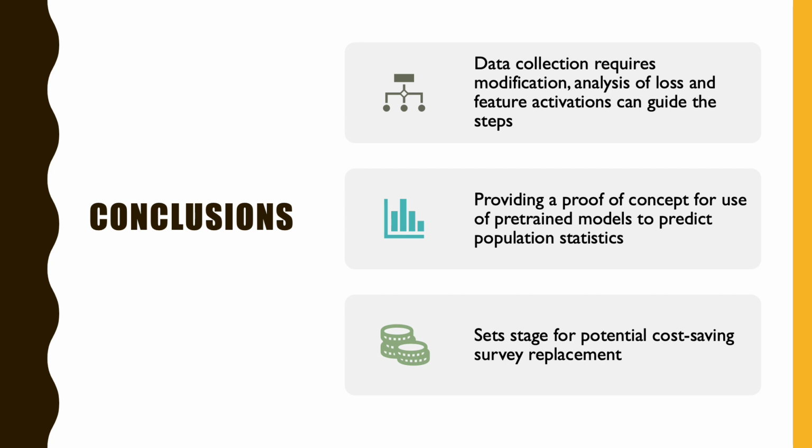such that the model can learn to differentiate the classes better. Overall, we provided a proof of concept for use of pre-trained models to predict population statistics, as we used the ResX 45 dataset to pre-train our base ResNet 50 on satellite imagery, so it would have a better sense and better initial filters to pick up the features that are relevant to any sort of classification in satellite imagery. Lastly, this sets the stage for potential cost-saving survey replacement using regression or classification on satellite imagery data.